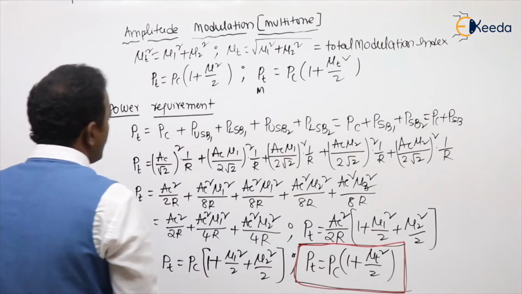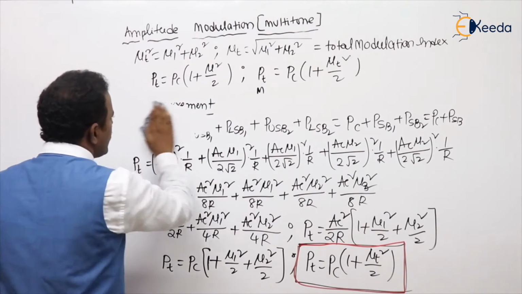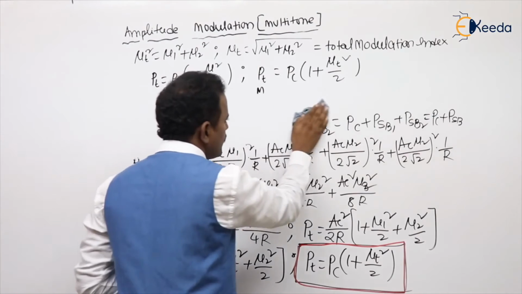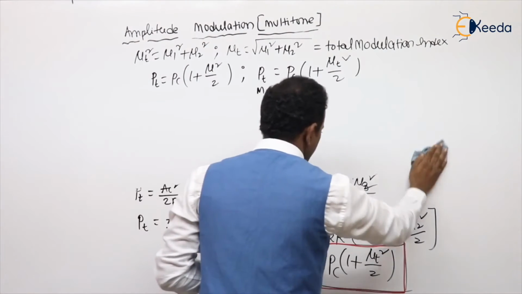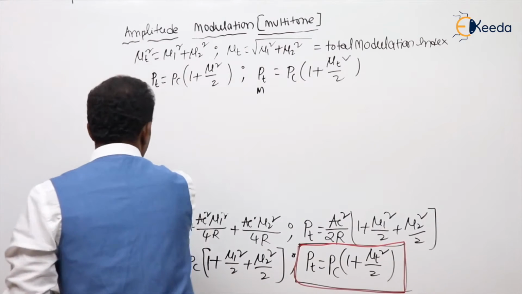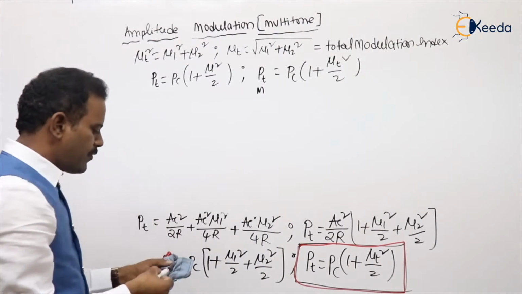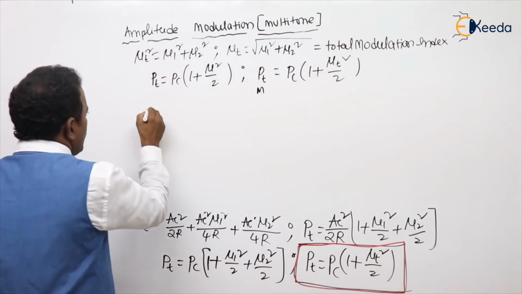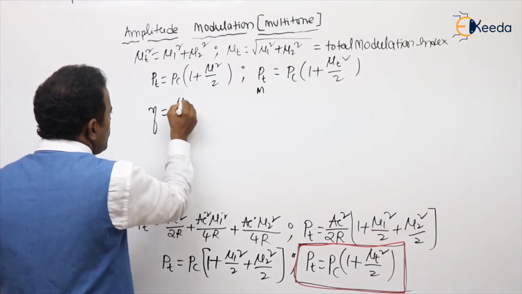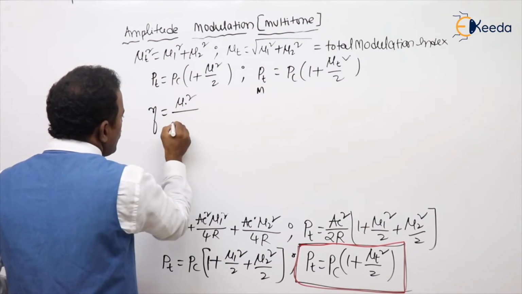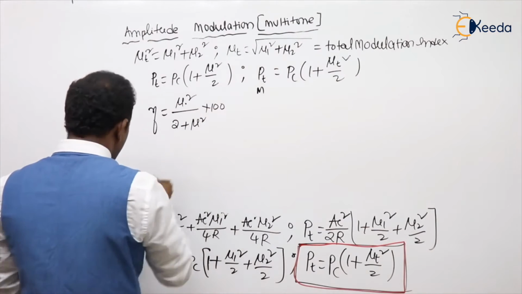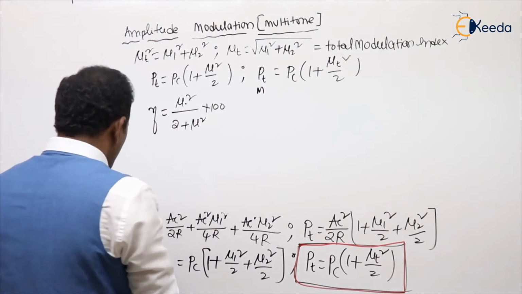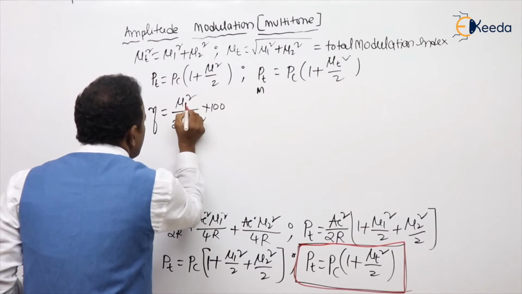Can you please recall the formula for efficiency, students? The formula for efficiency we wrote there: efficiency equals mu square by 2 plus mu square, into 100. Here mu becomes mu t.